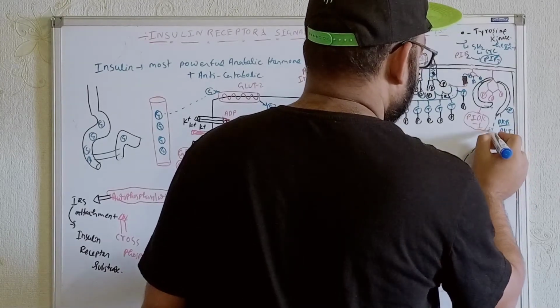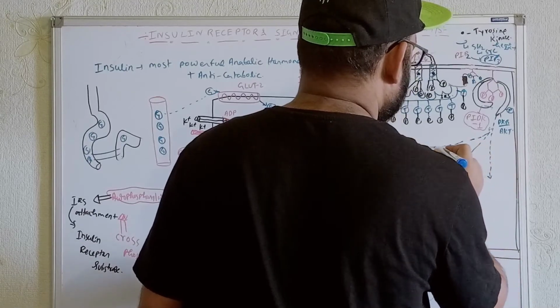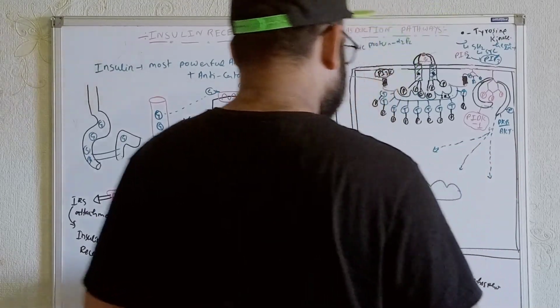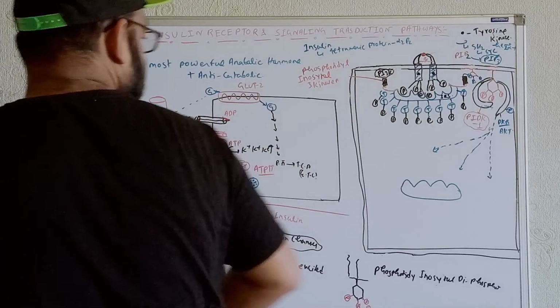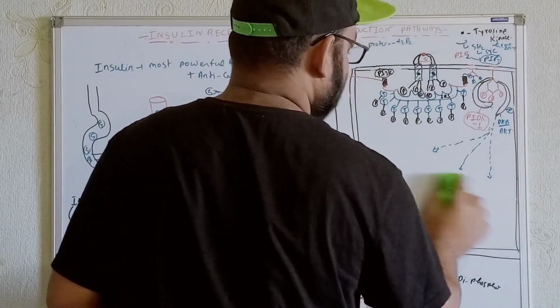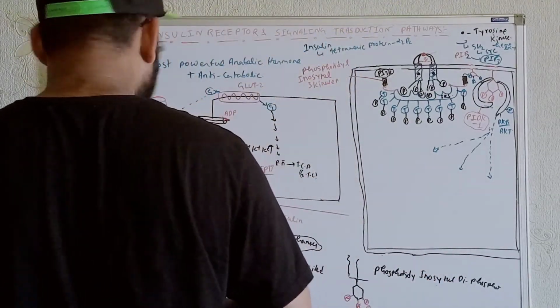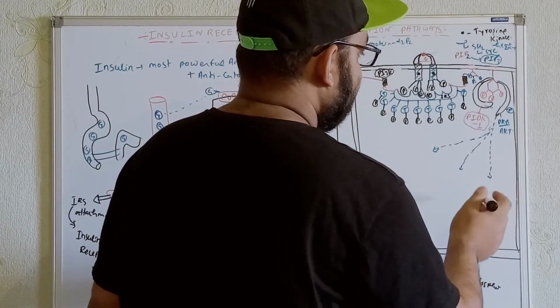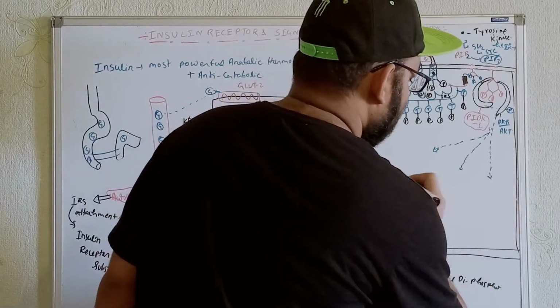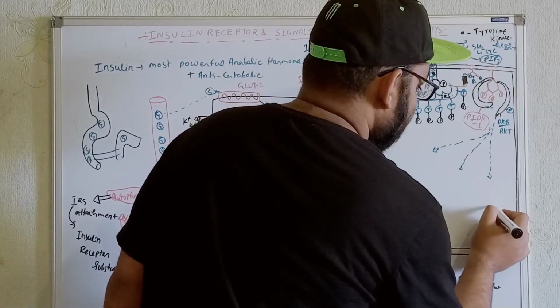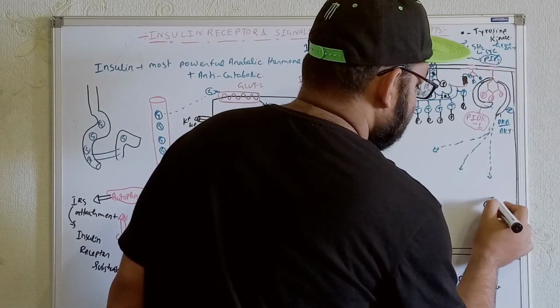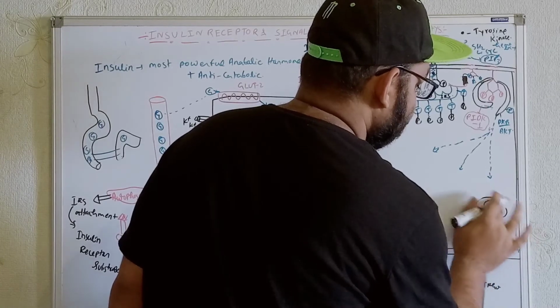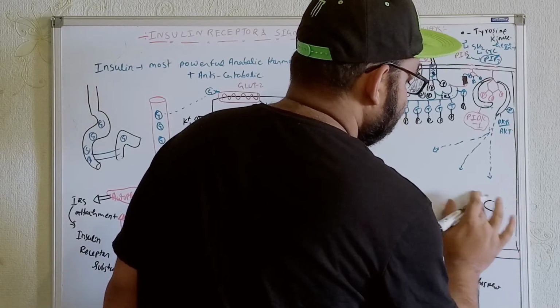I am not going into details, because in the next part I'll talk in detail about the rest. What changes we will get over here, how they are acting over here. See, one of the signals that will come from protein kinase B, or AKT, after getting phosphorylated, is this: within the vesicles there are certain types of glucose transporters.